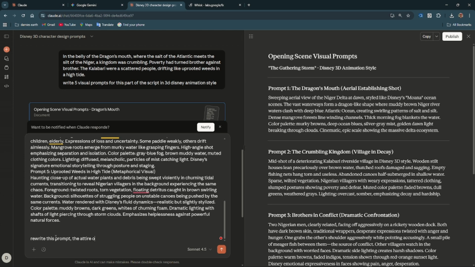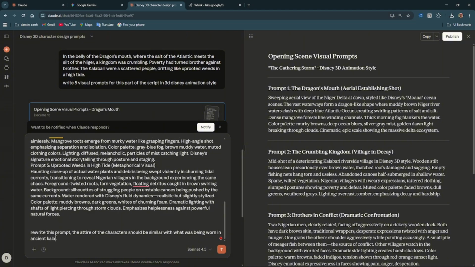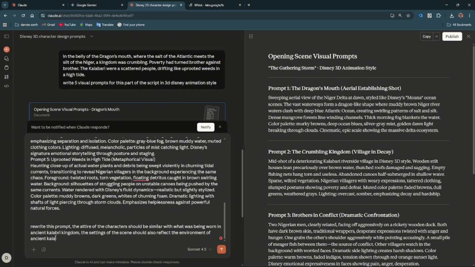The attire of the characters should be similar to what was being worn in the ancient Calabari kingdom. The settings of the scene should also reflect the environment of ancient Calabari.